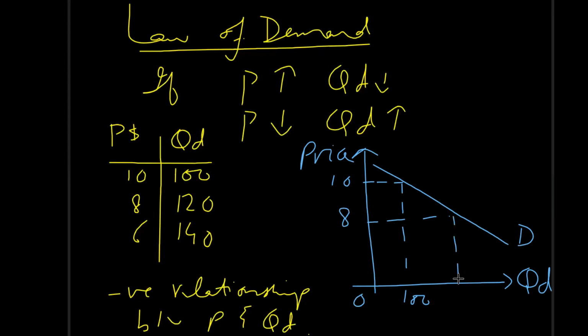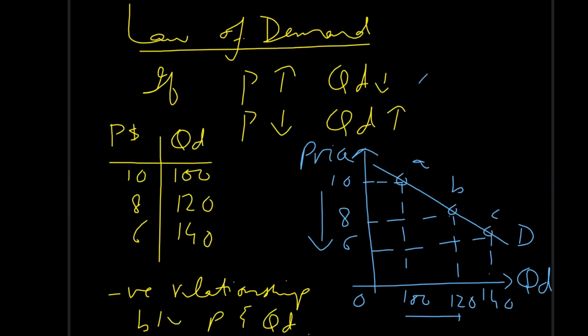If price further falls to $6, quantity demand will further rise to 140 units. So this again confirms the negative relationship between price and quantity. Price is falling, quantity is rising. So this law of demand shows movement along the same curve from point A to B or from B to C.